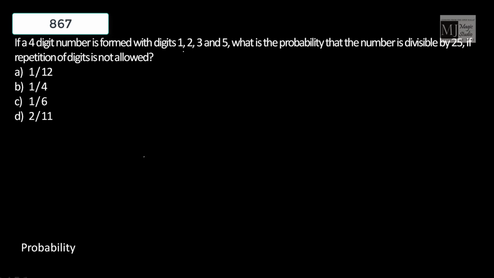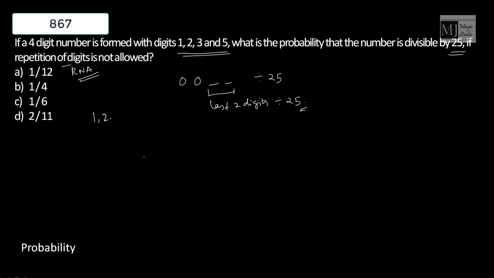If a 4-digit number is formed with 1, 2, 3, and 5, what is the probability that the number is divisible by 25 if repetition of digits is not allowed? A 4-digit number is divisible by 25. That means the last 2 digits are divisible by 25. Now with digits 1, 2, 3, 5, how many combinations of 2 digits can we form which are multiples of 25? I think we can only have 2, 5. 1, 2, 1, 3, 1, 5, 2, 3, 2, 5, 3, 5, only 2, 5.